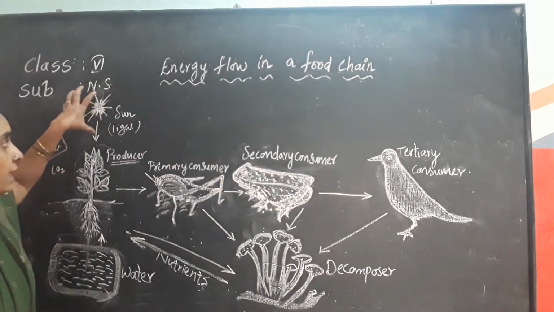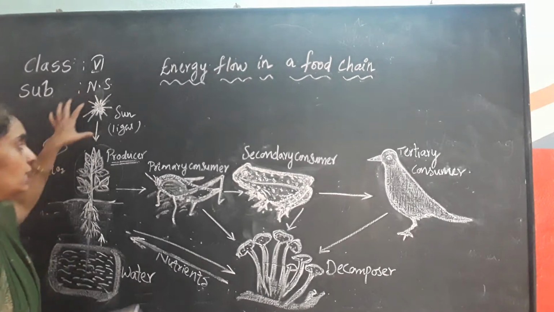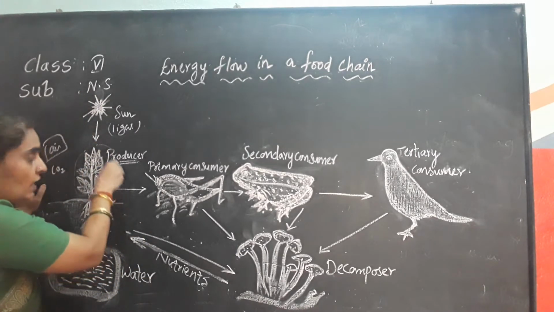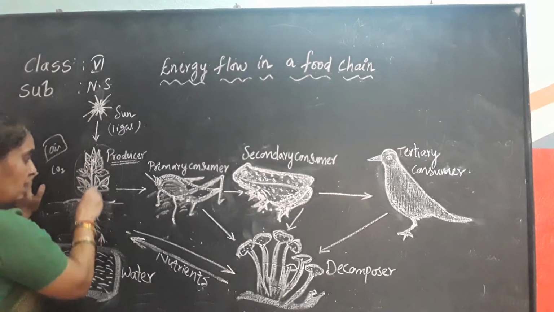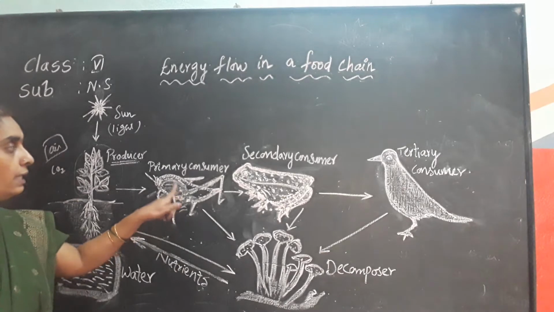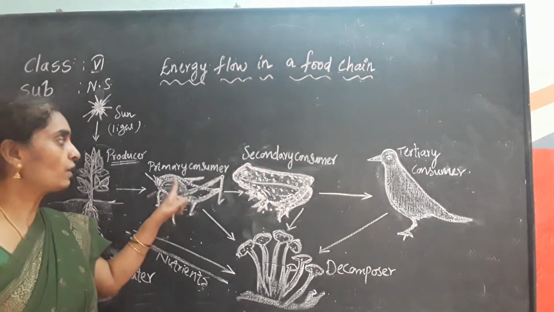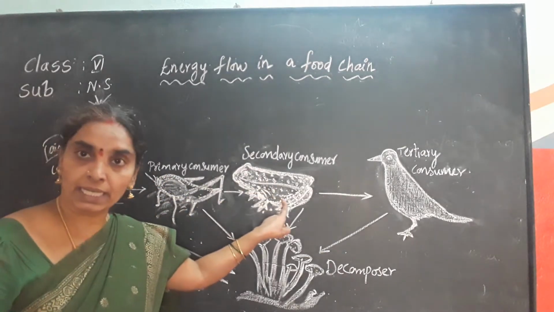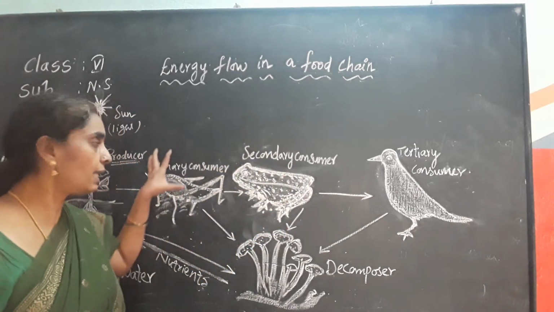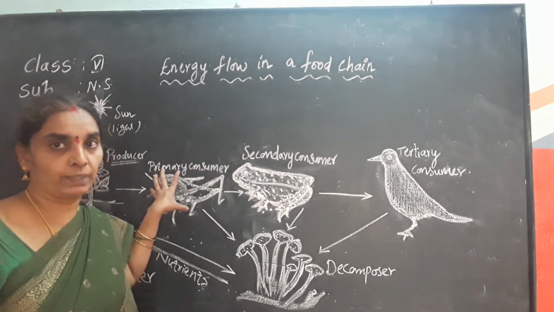So the main energy is the solar energy that is used up by the plants to prepare the food. From here the energy is transferred to the primary consumers. Later the primary consumers form the food for secondary consumers, where the secondary consumers eat the primary consumers.